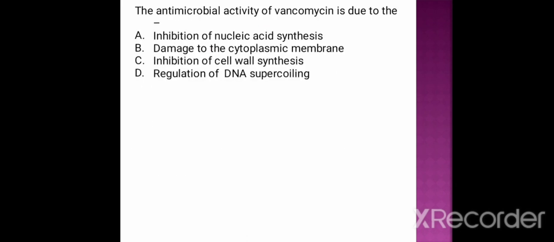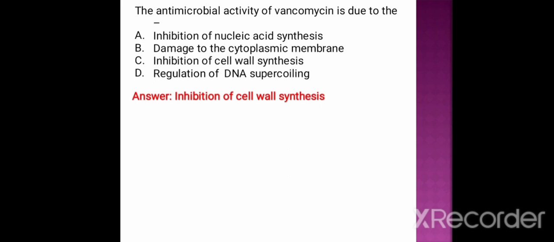Next question. The antibacterial activity of vancomycin is due to: option A, inhibition of nucleic acid synthesis; option B, damage to the cytoplasmic membrane; option C, inhibition of cell wall synthesis; and option D, regulation of DNA supercoiling.